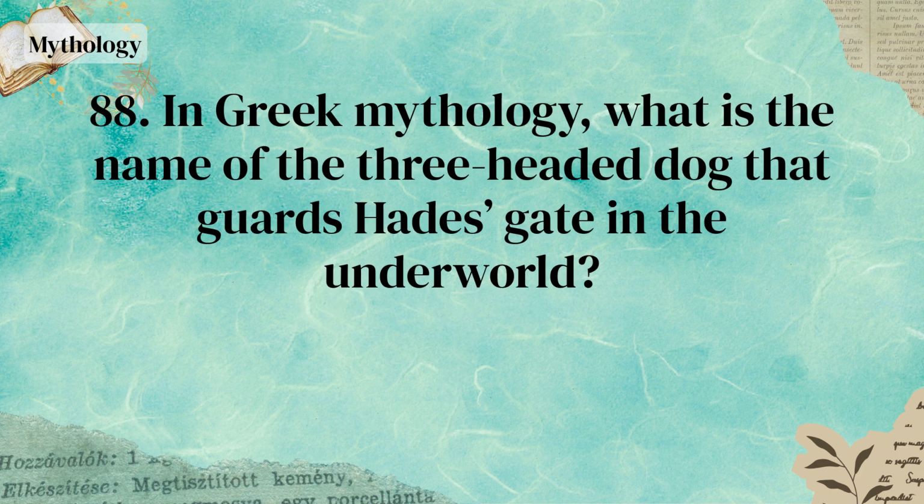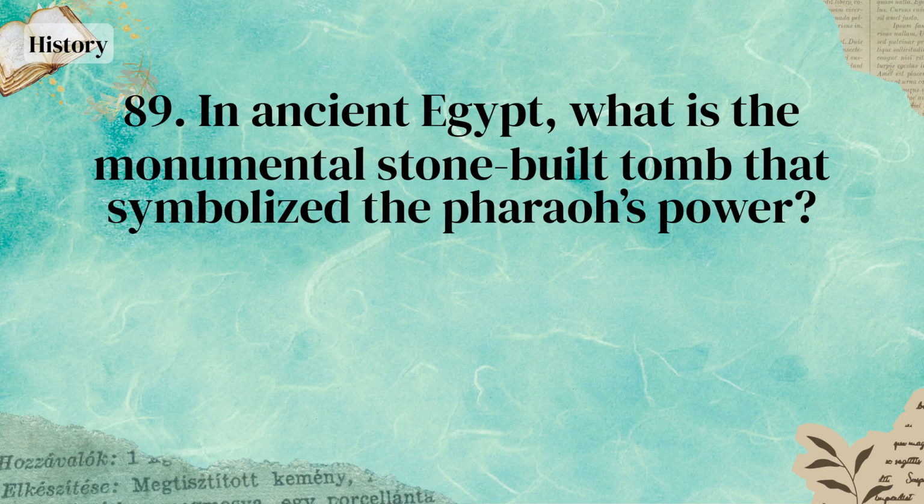Atmosphere. In Greek mythology, what is the name of the 3-headed dog that guards Hades' gate in the underworld? Cerberus. In ancient Egypt, what is the monumental stone-built tomb that symbolized the pharaoh's power? Pyramid.